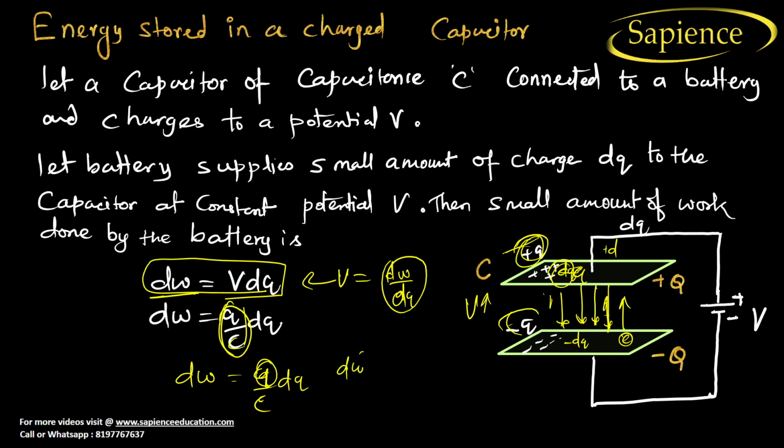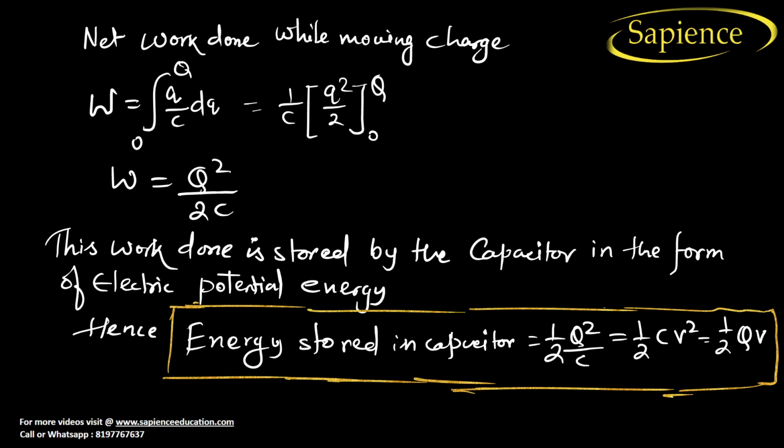You have to integrate q into dq by c, from zero charge to final charge q. When you integrate it, you will get q square by 2 from 0 to q. So finally, work done is equal to q square by 2c.